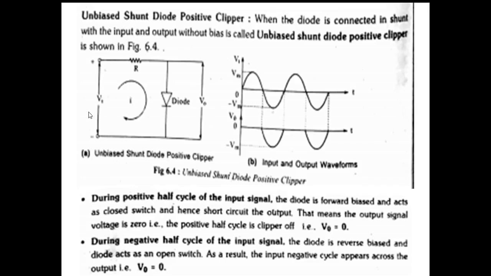That negative half cycle appears across the output terminals. Now the output signal consists only of the negative halves. The positive halves disappear due to the short circuit of the diode, because the diode is connected in shunt. This type of circuit is called shunt positive clipper circuit.